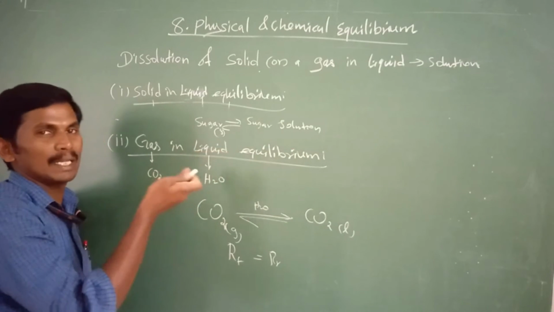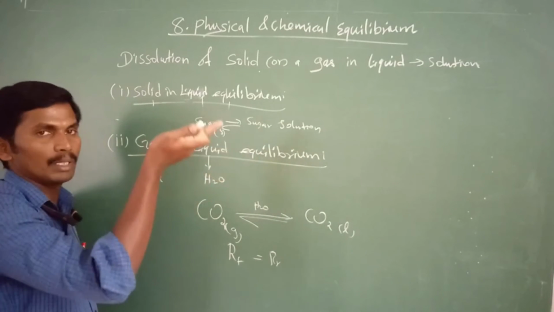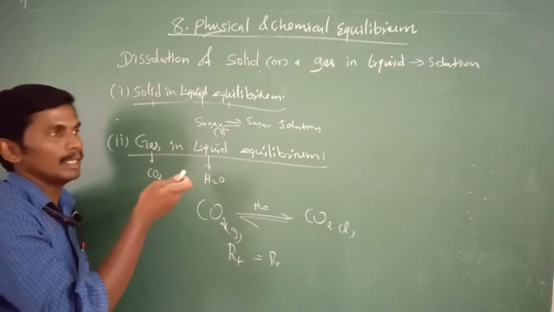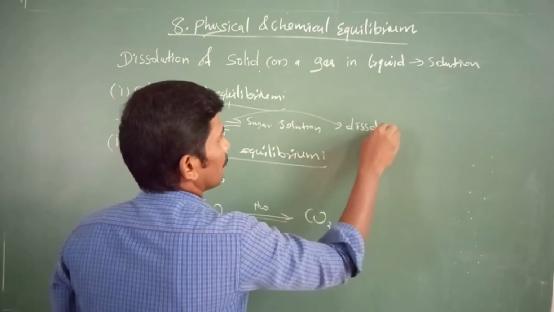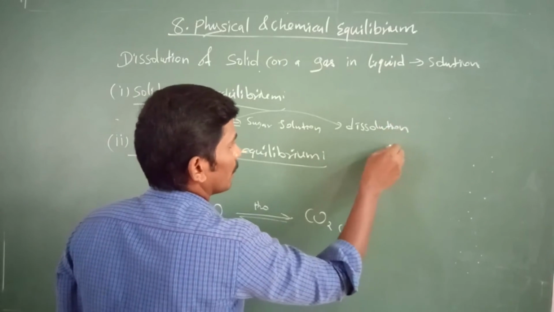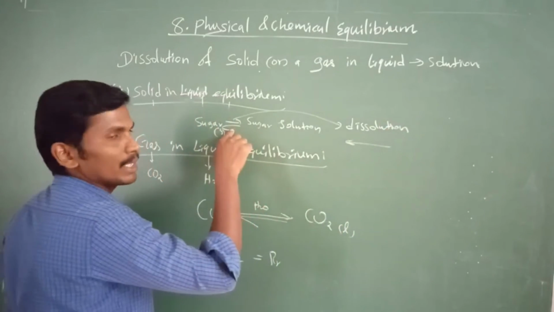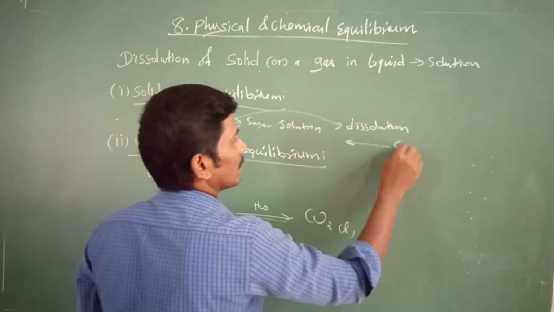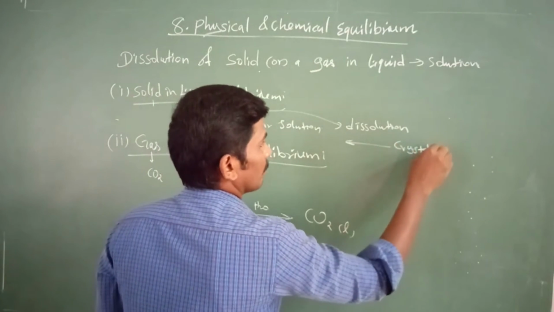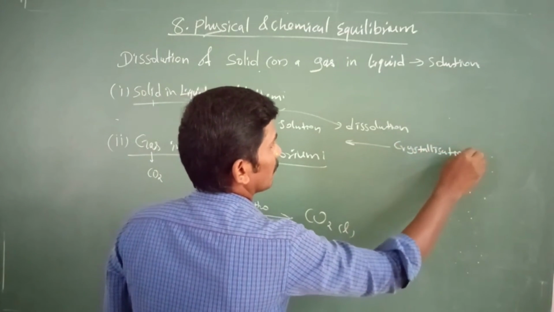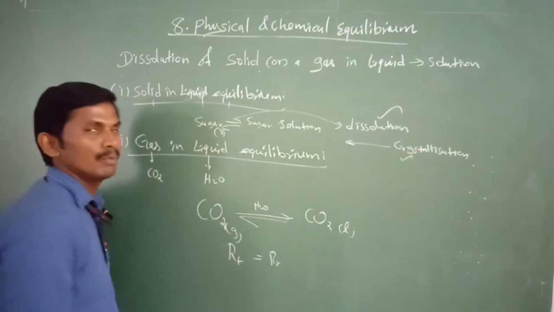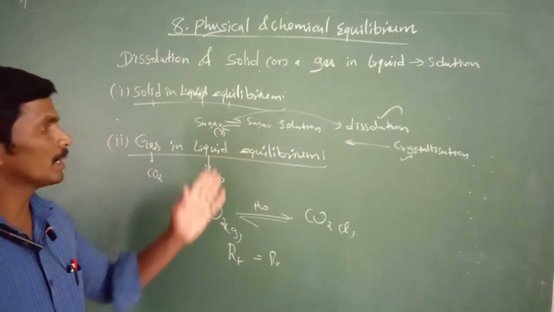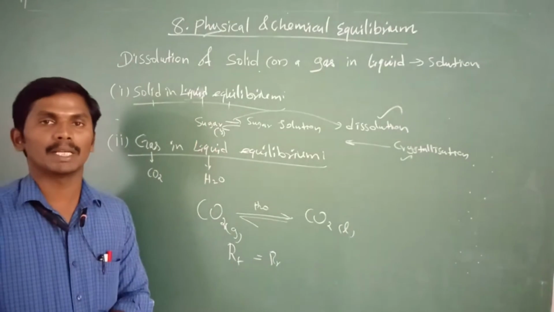In reverse, crystallization: there is evaporation of water and only crystals remain. So the forward reaction is the dissolution, formation of solution, and the reverse reaction is crystallization. The formation of solution and formation of crystal have the same rate. Therefore, they are called an equilibrium reaction.